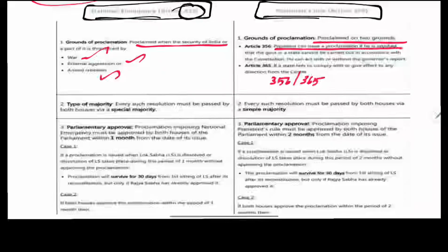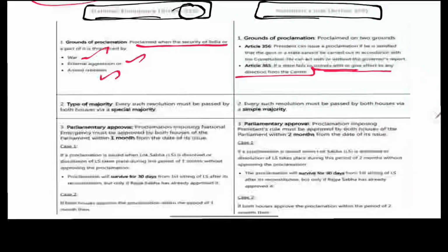The President can issue the proclamation if he is satisfied that the government in a state cannot be carried on in accordance with the Constitution. He can act with or without the governor's report. Here, the governor can also send a report. Article 356 is related to the government being carried on in accordance with the Constitution, whereas Article 365 is when the state fails to comply with or give effect to any direction from the Centre.